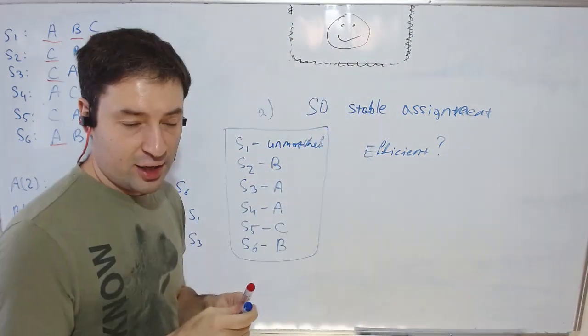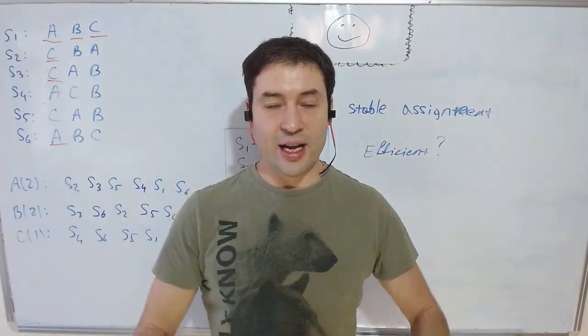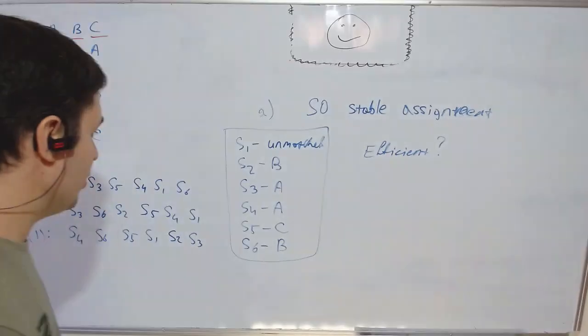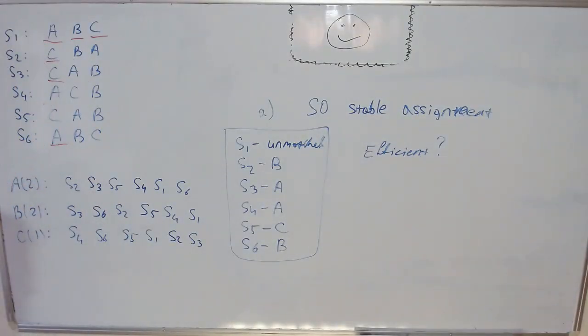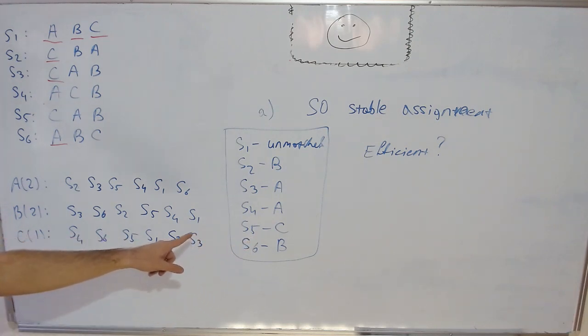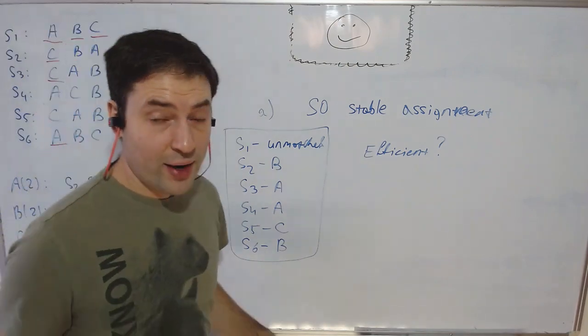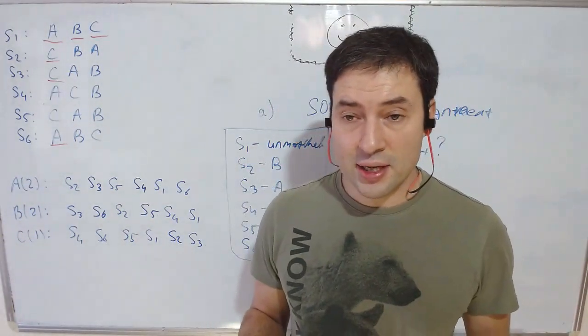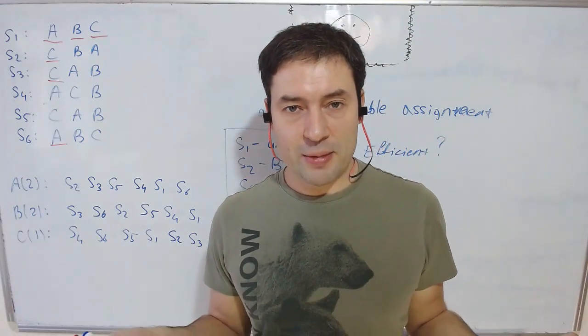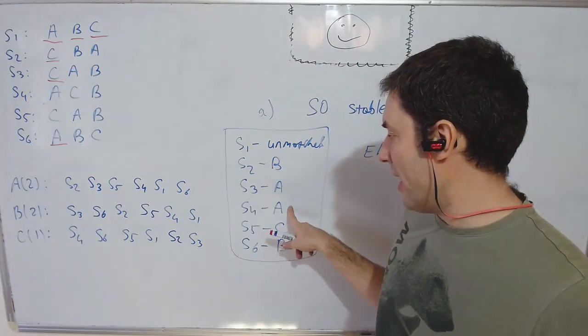So the match is efficient if students cannot swap their places with each other such that everyone is better off. Let me show you an argument, so let me try to convince you. First of all, note that we have students S5 and S4 who got into their first choices. So these students are very happy. If somebody approaches them and says, hey, let's trade, they will say, no, I'm perfectly happy where I am.